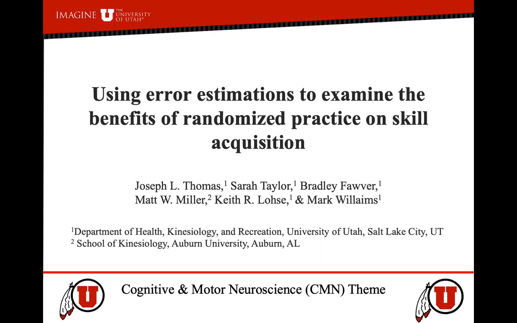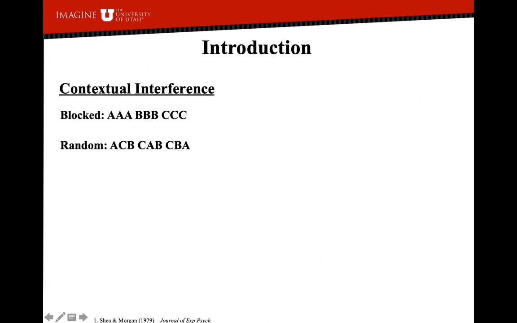My name is Joe Thomas from the Cognitive and Motor Neuroscience Research Group at the University of Utah, and today I'll be presenting an experiment that looked at the role of error processing during skill acquisition as a function of practice schedule. A key component known to influence skill acquisition is the manner we structure practice.